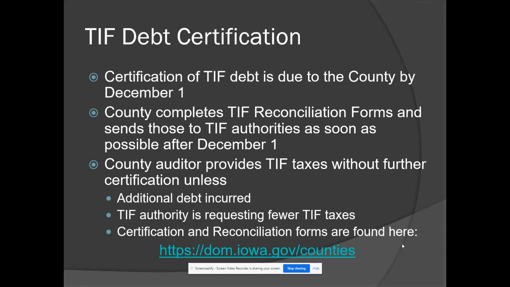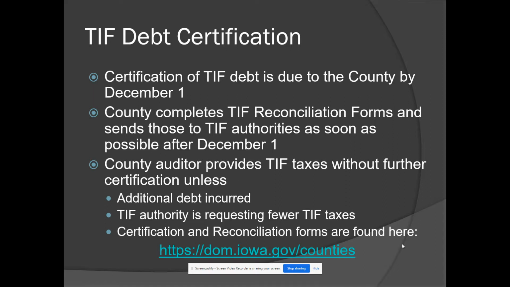TIF debt certification. In order for the TIF authority to receive this TIF revenue to pay them back for the debt they incurred to do the projects in the area, they need to have a communication to the county auditor to let them know this is our TIF debt, this is what we need repaid from TIF revenue. So, county auditor, please divide this TIF revenue and submit it to us so we can repay this debt that we incurred. And that communication is a certification of TIF debt. It is due to the county by December 1 for the next fiscal year.